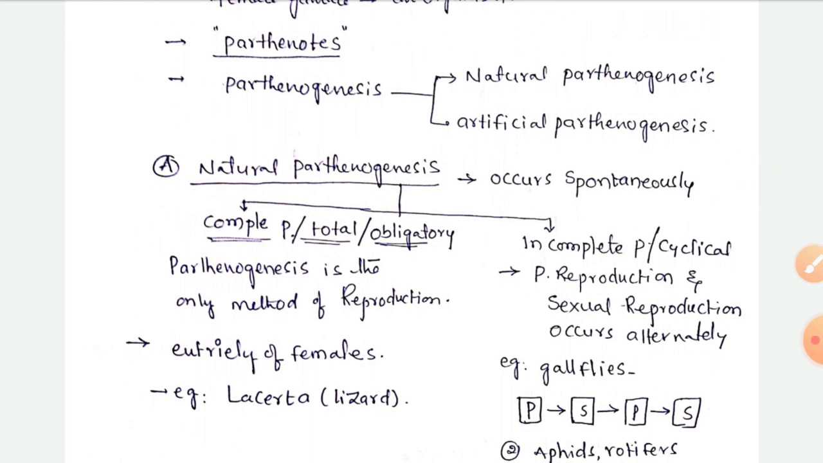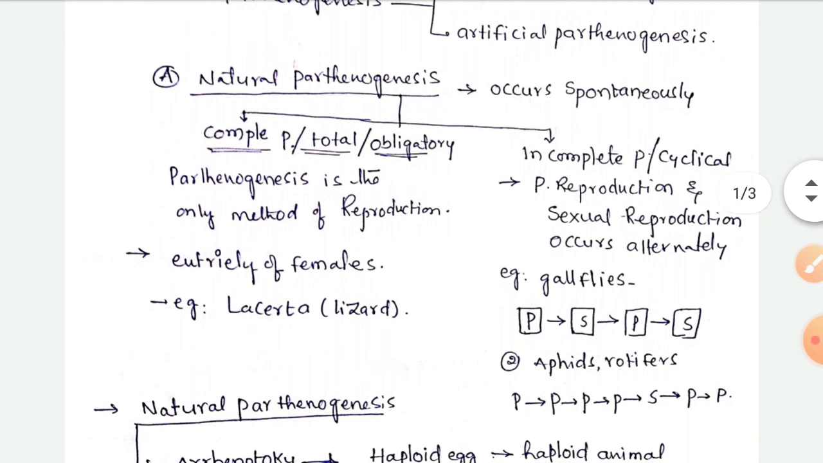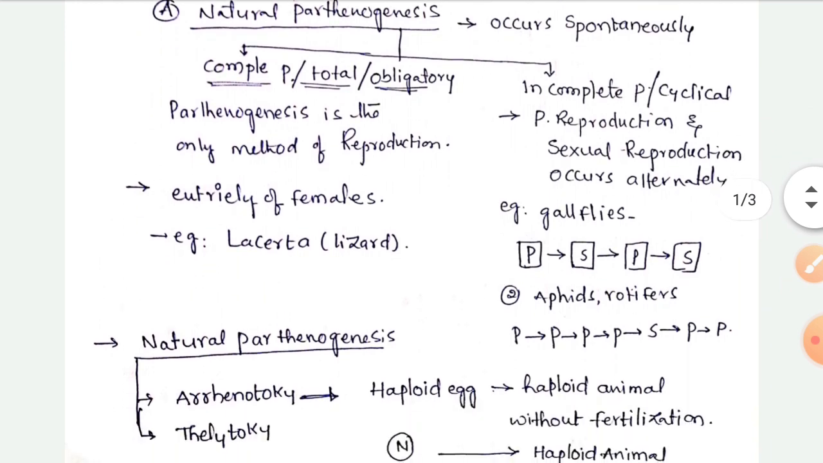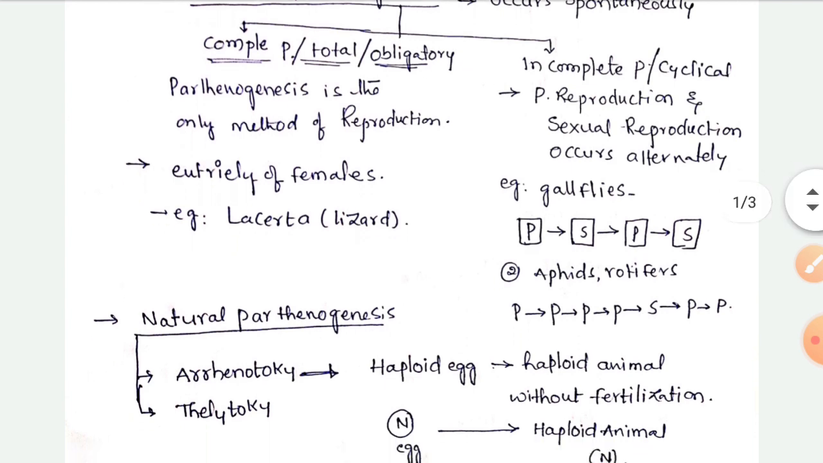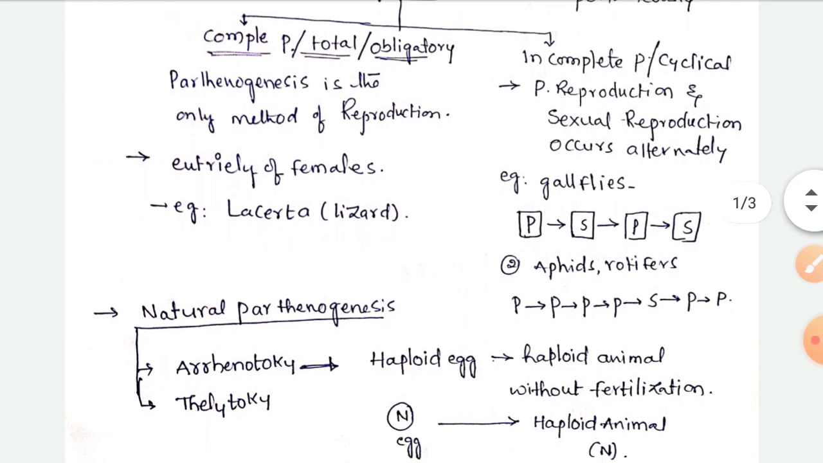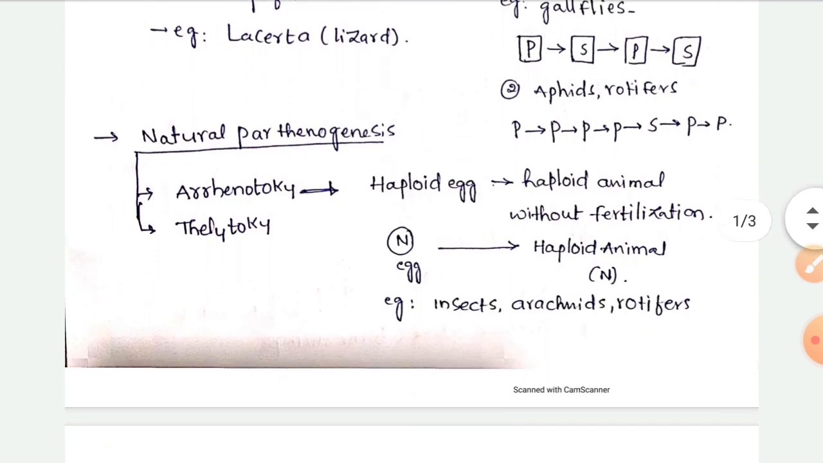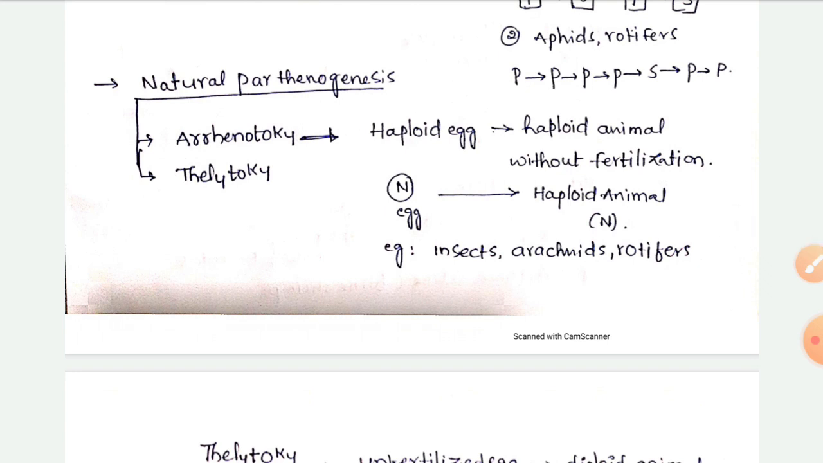Parthenogenesis that occurs spontaneously is called natural parthenogenesis. It is of two types: complete parthenogenesis and incomplete parthenogenesis. Complete parthenogenesis means it is the only method of reproduction. Incomplete parthenogenesis means parthenogenetic reproduction and sexual reproduction occur alternately. Natural parthenogenesis again divides into two types: Arrhenotoky or haploid parthenogenesis, and Thelytoky or diploid parthenogenesis.